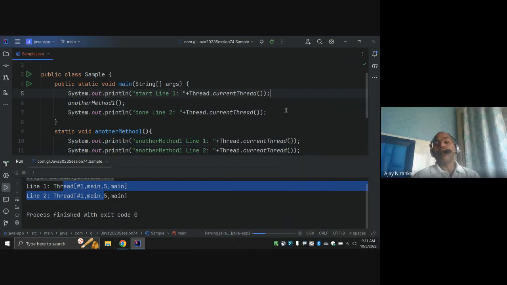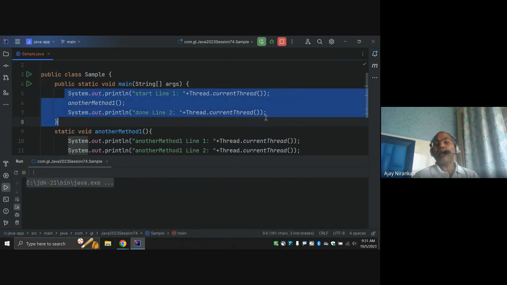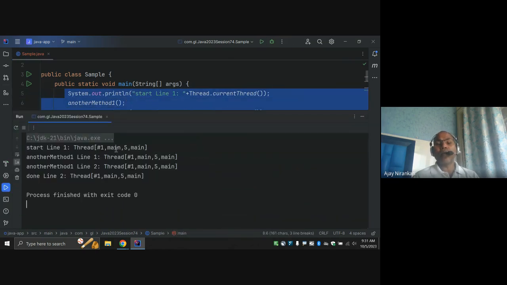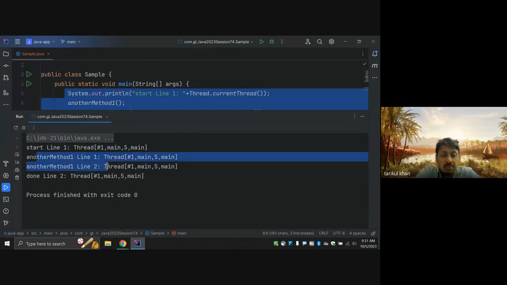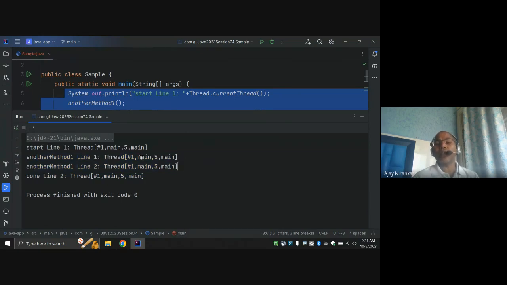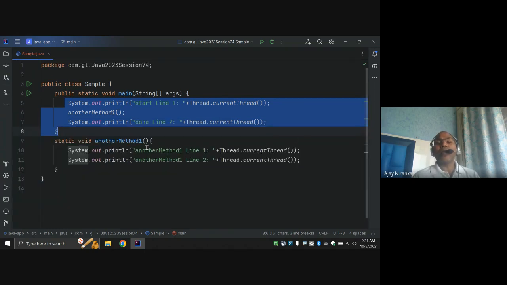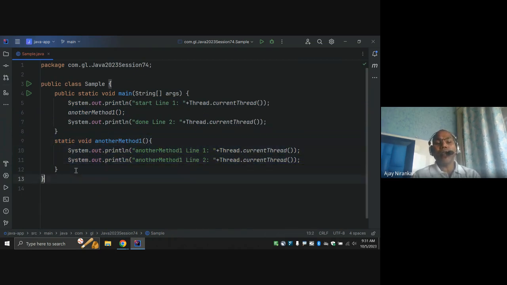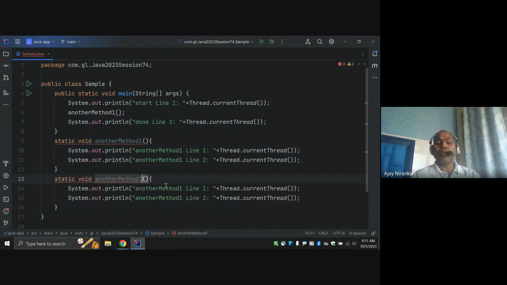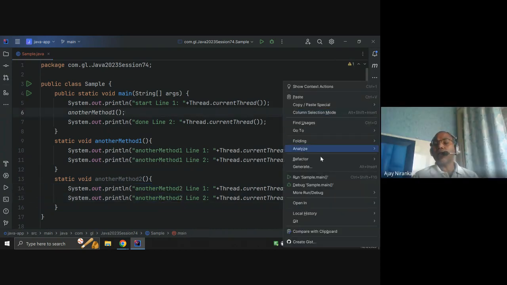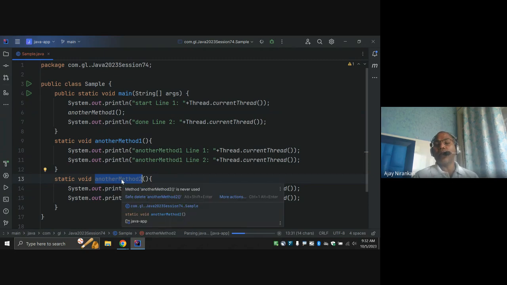So what is the meaning? This means that all the lines are executed by only the main thread. Even though we have another method, this method is still requested and run by my main thread only, right? So the question is, as a developer, I want to have another method, but I want it to be done not by the main thread but by some other thread. If I run the code again, because this method is not called anywhere, it is not executed.